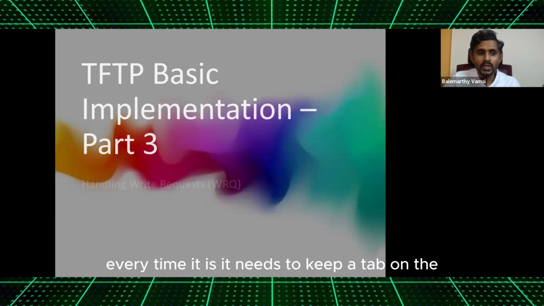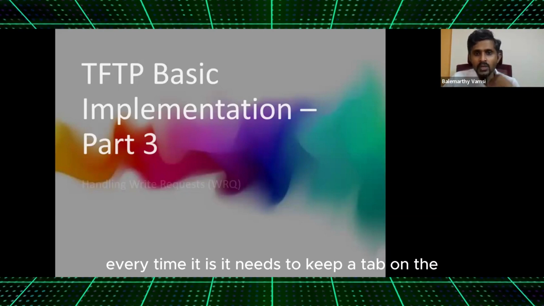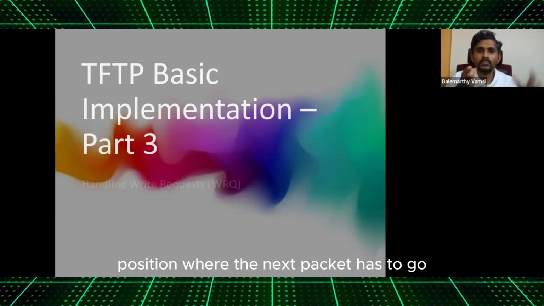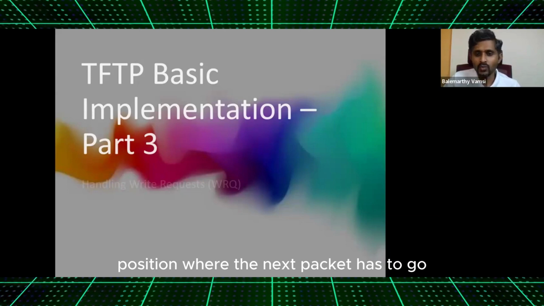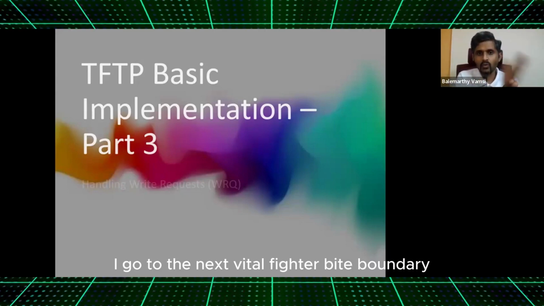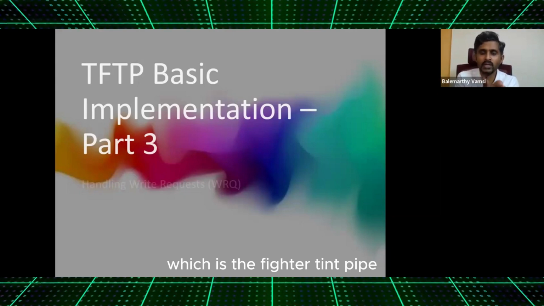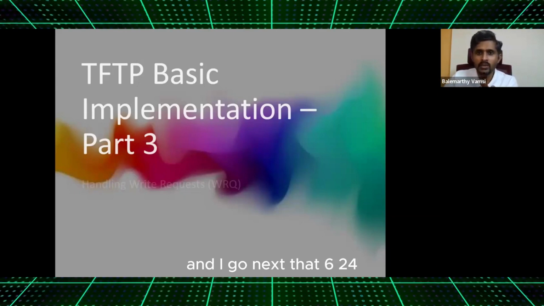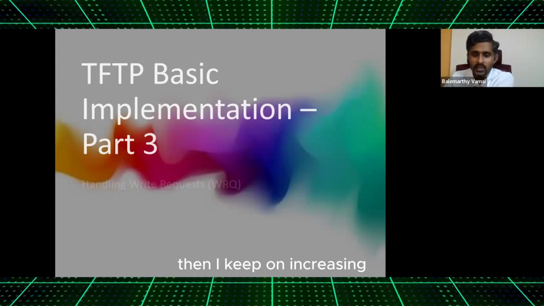Every time it needs to keep a tab on the position where the next packet has to go. After 512 bytes, I go to the next 512-byte boundary, which is the 513th byte, and then the next, and I keep on increasing.